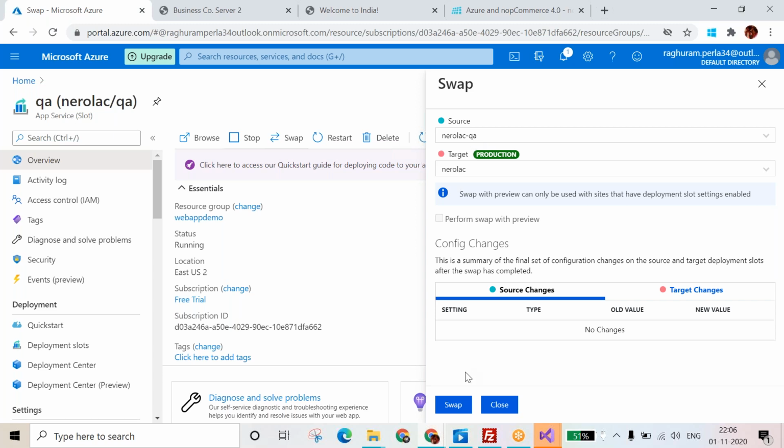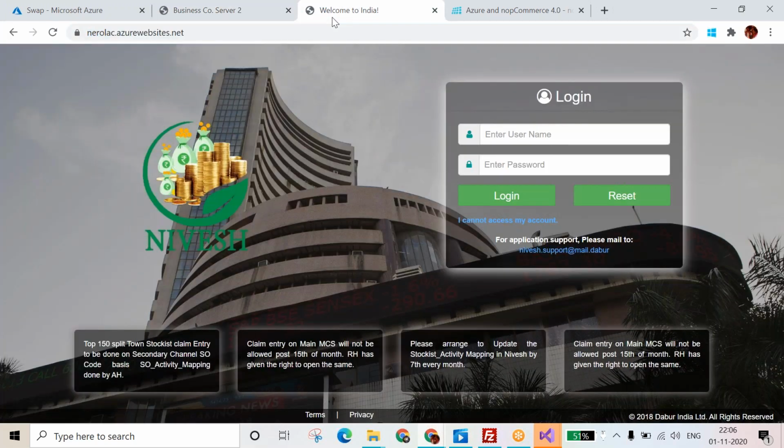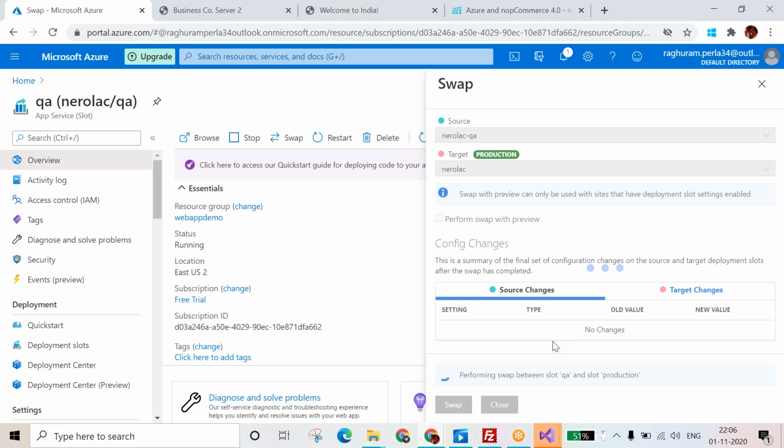Yeah, I understood, Atul. I'm just thinking to put whatever it is showing here, the same thing should go to prod. Okay, 1 minute, Atul. Let me just click on swap. That will take lump sum 30 seconds. Oh, it will take time. Okay. It will take lump sum 30 seconds.